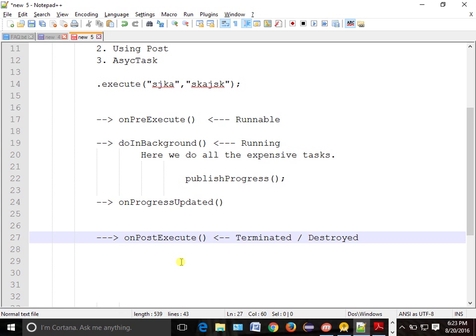Sometimes if some async task is running, then suddenly you cancel that async task. You can cancel also. Something like you are downloading, and in between you want to cancel it. You don't want to download in between. So from the async task, similar to execute, we use one of the methods called cancel. What is the method name? Dot cancel.